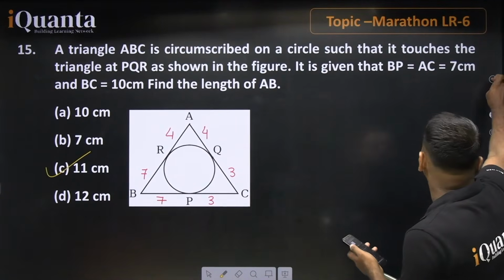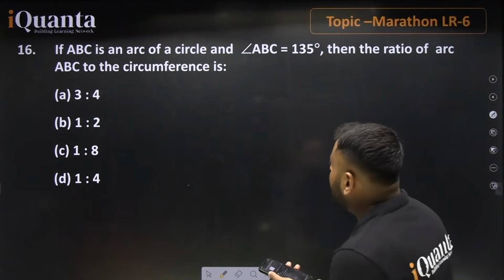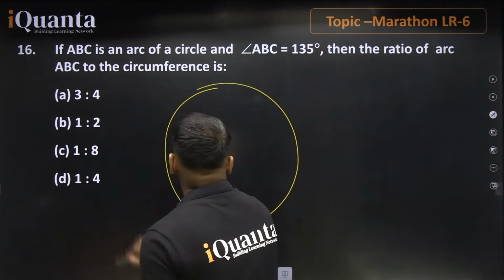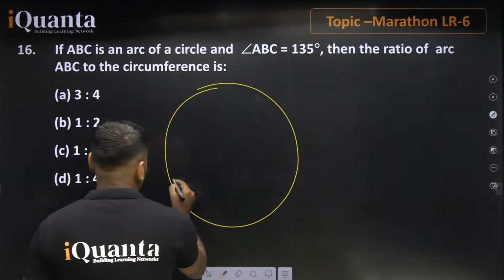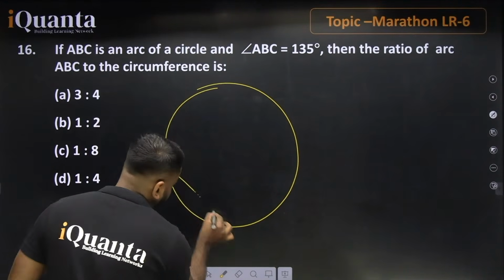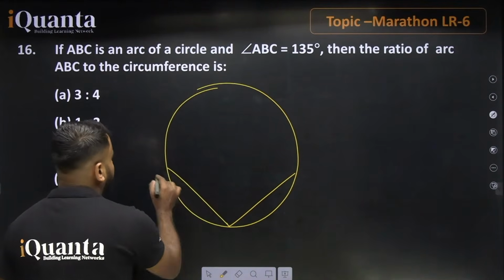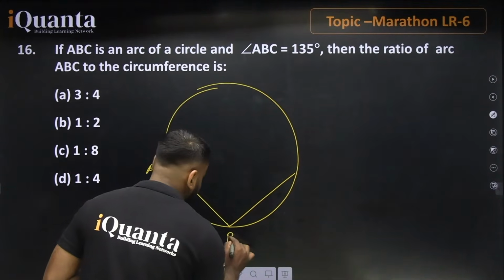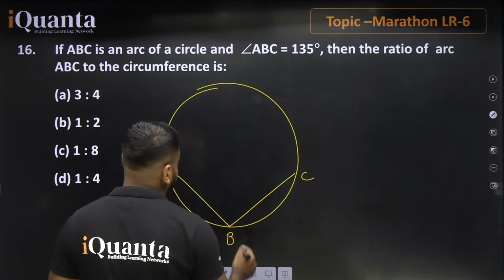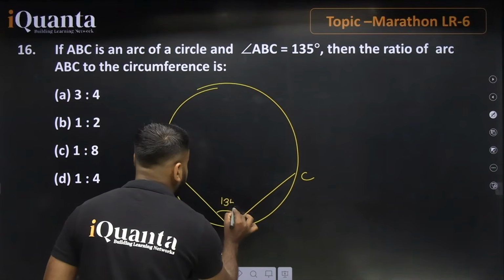Now let's move to the next part. The question says, if ABC is an arc of a circle, all right. So let's see, this is a circle, and this ABC is an arc. Let's say we are just going with it like this, and we can say this is A, this is B, and this is C. Angle ABC is 135 degrees. The statement is saying that this angle is 135 degrees.